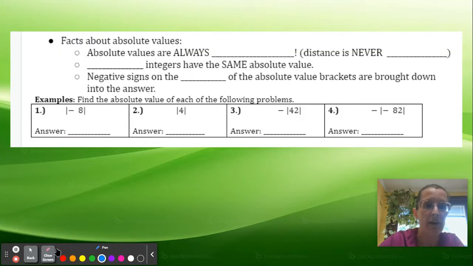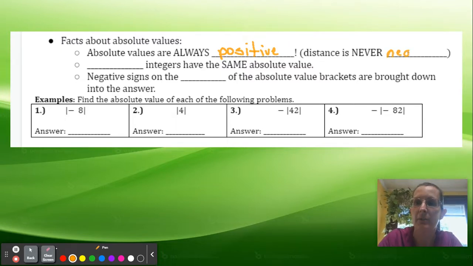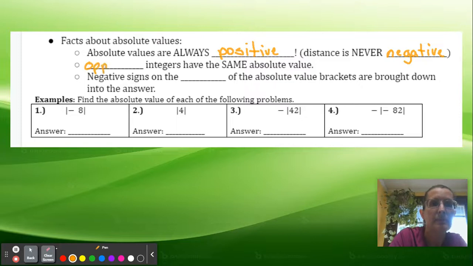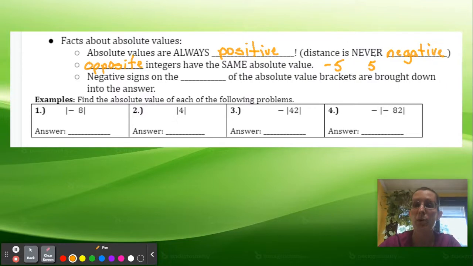Here are a few facts about absolute values. Absolute values, like we just said, are always positive because a distance can never be a negative number. Opposite integers have the same absolute value. Like you saw earlier in your notes, -5 and +5 both had an absolute value of +5.